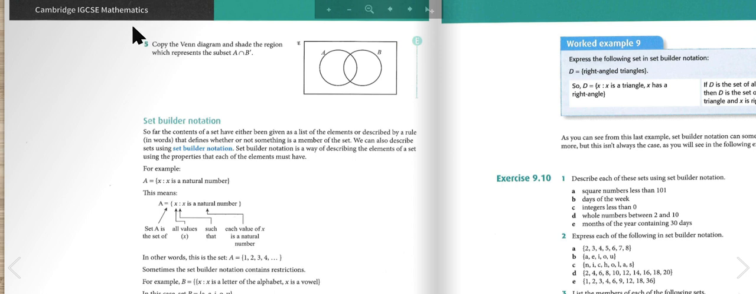Oh, wait, no. Question 5. Copy the Venn diagram and shade the region which represents the set A and not B.